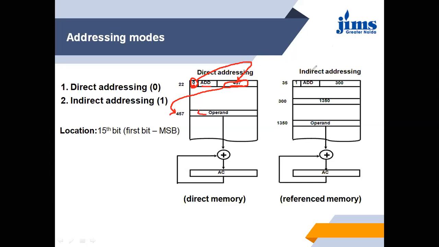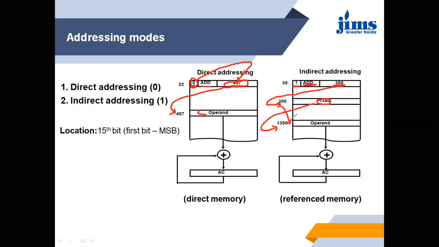But in the case of indirect addressing, the 1 represents indirect addressing. The operation or opcode is add. The operands are at the memory that is referenced by 300. So first it will go to memory location 300, then the operands are at the location referenced there.